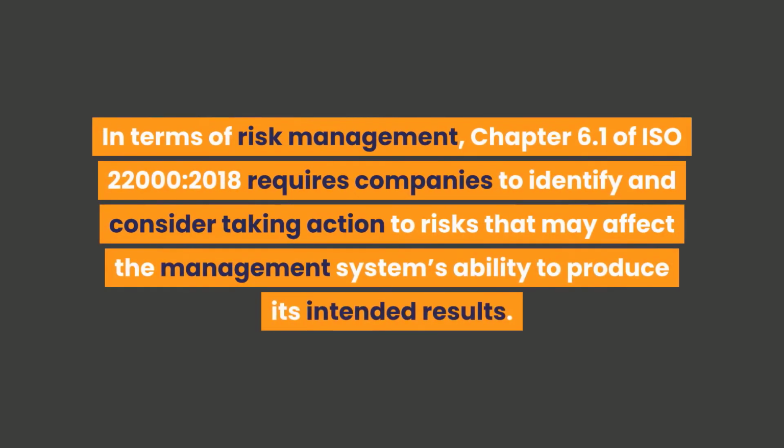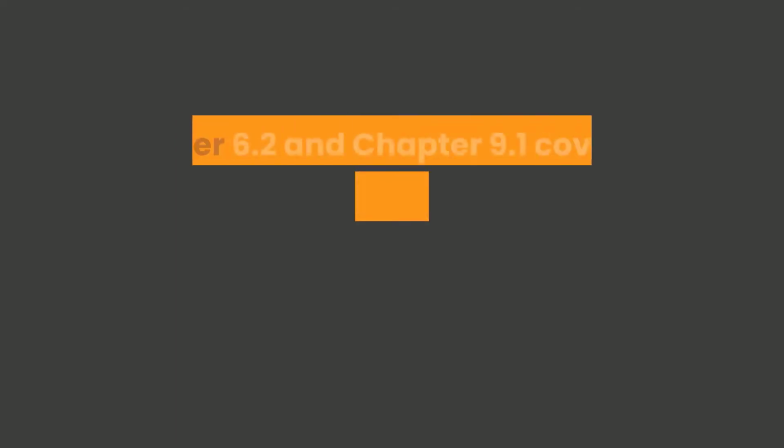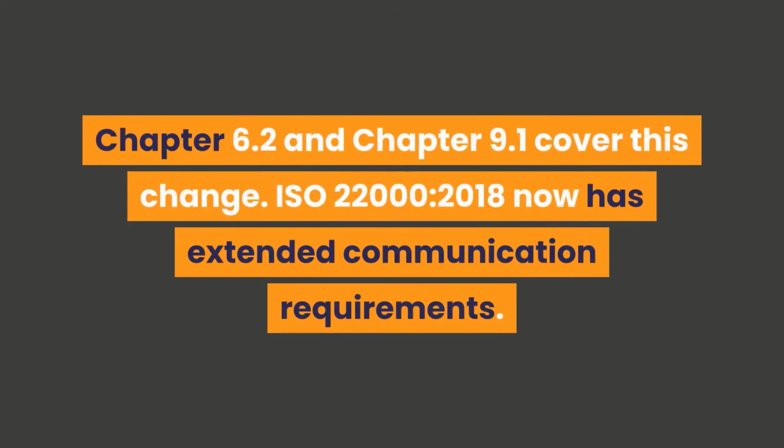In terms of risk management, Chapter 6.1 of ISO 22000-2018 requires companies to identify and consider taking action on risks that may affect the management system's ability to produce its intended results. Moreover, ISO 22000-2018 strengthened the emphasis on objectives being drivers for improving. Chapter 6.2 and Chapter 9.1 cover this change.